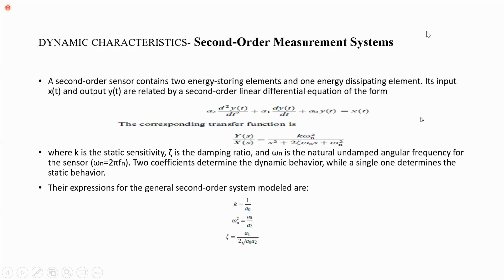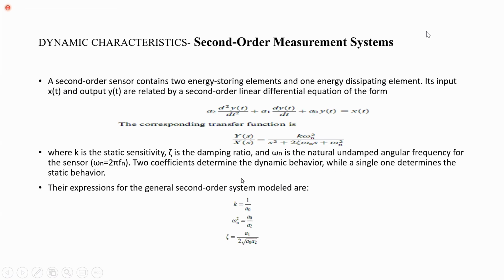And this is the equation for the second order system. Here x of t is input, y of t is output. A0, A1, A2 will be depending on components which we are using in second order system as energy storing elements and energy dissipating elements. If you apply Laplace transform, you will get transfer function as y of s divided by x of s as k omega n square divided by s square plus 2 sigma omega n s plus omega n square.